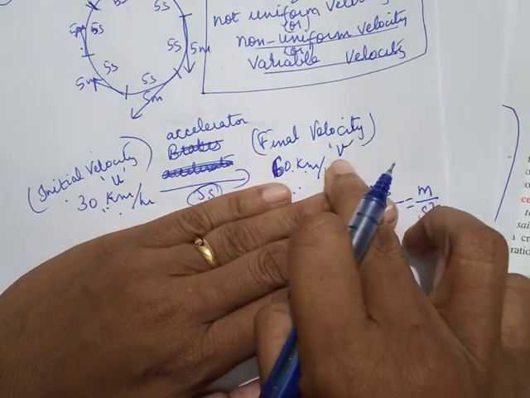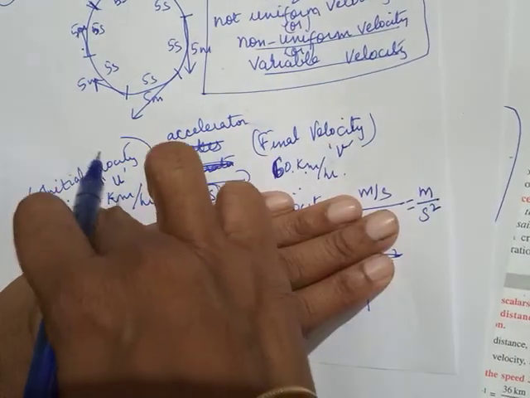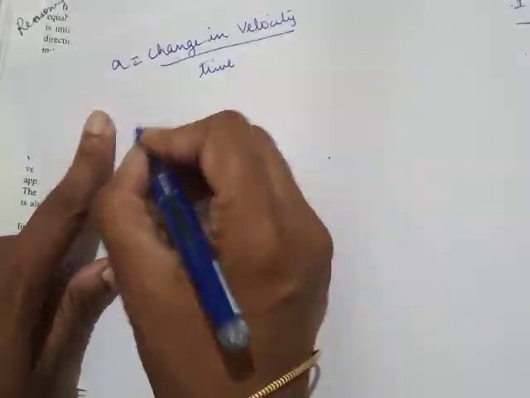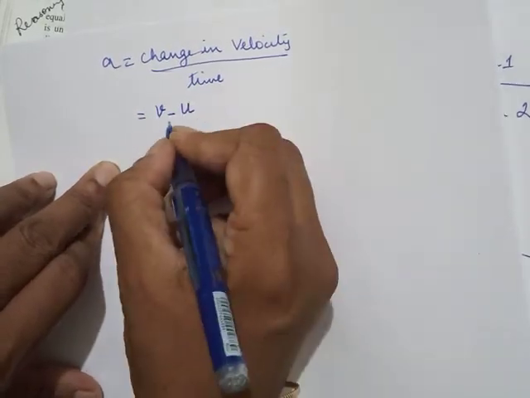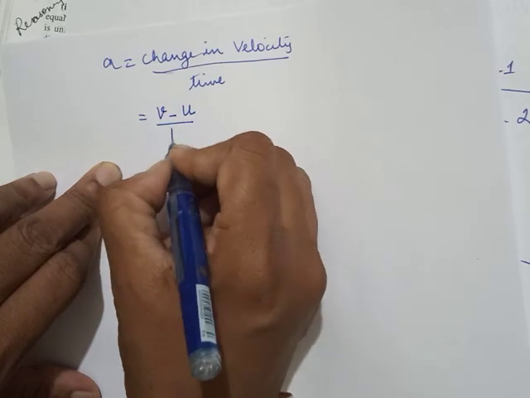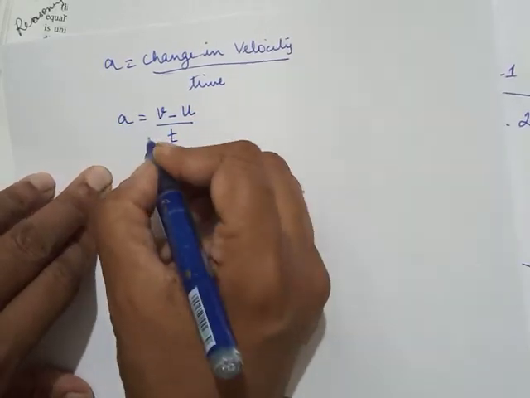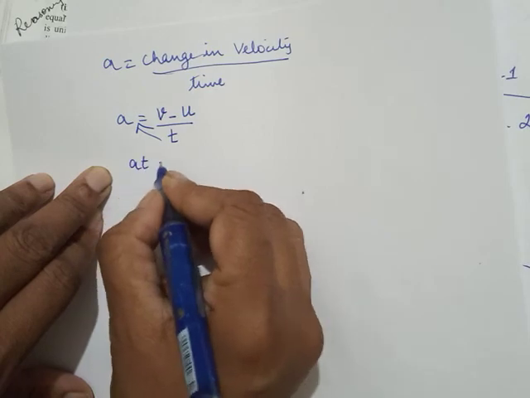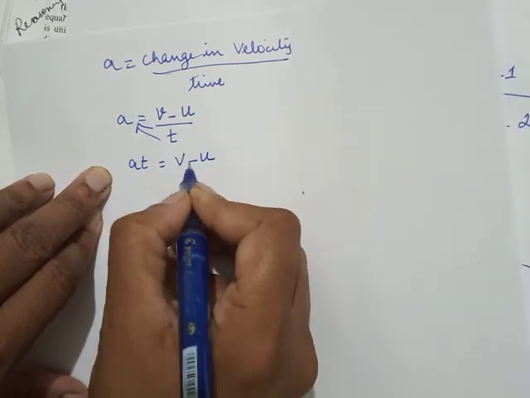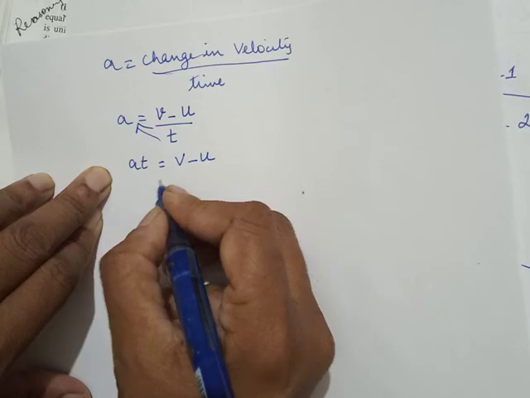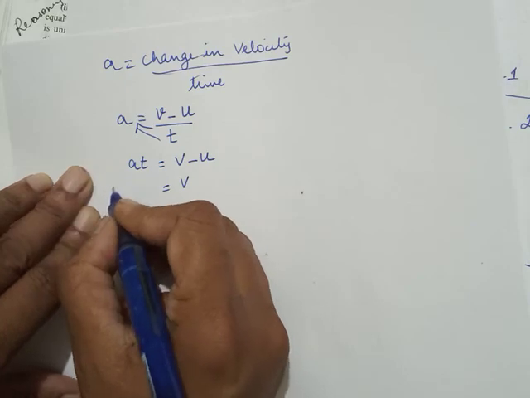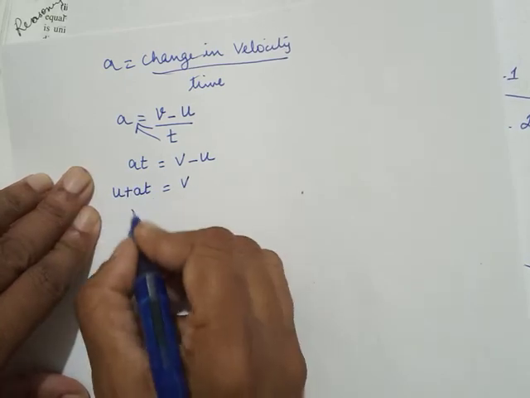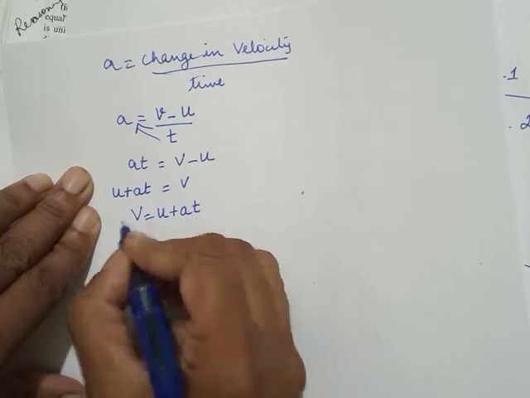So what is the change in velocity? 60 minus 30, v minus u. Generally, I have to write a is equal to v minus u, final velocity minus initial velocity, upon time. Now cross multiply it: a into t is equal to v minus u. Now bring this minus u to this side, so v alone stays on this side. Minus u will become plus u. So v is equal to u plus at.